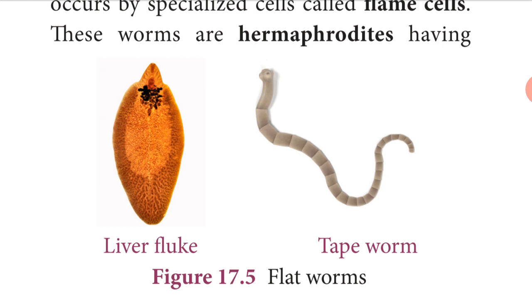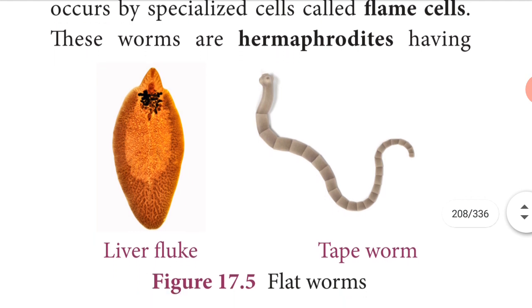It is a triploblastic animal. Triploblastic means three germ layers are present, and acoelomate. Acoelomate means without a body cavity, and most of them are parasites. Parasite means it lives inside another organism, maybe a human being or animals. Okay, so that is a parasite. Because it is a parasite, it has suckers and hooks. Suckers are used to suck nutrition from the host.